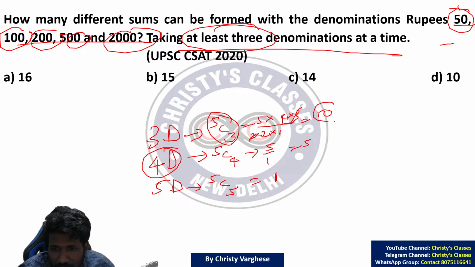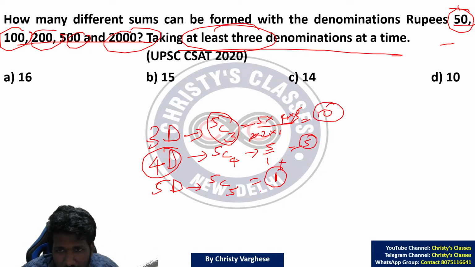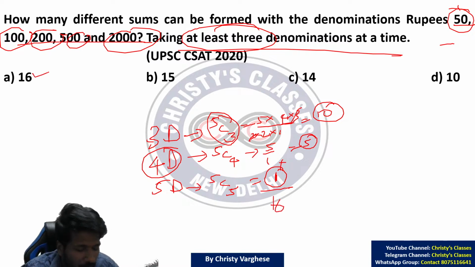5C5 is 1 itself. So 10 possibilities here, 5 possibilities here, 1 possibility here. 10 plus 5 plus 1, 16 is the answer. All of you understood this?